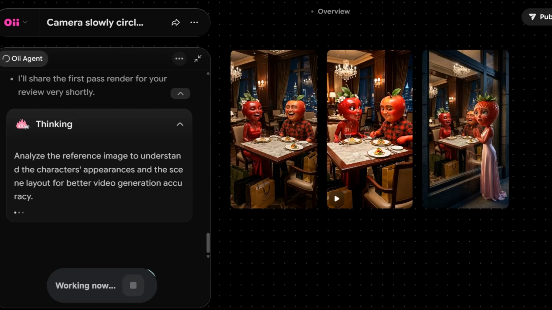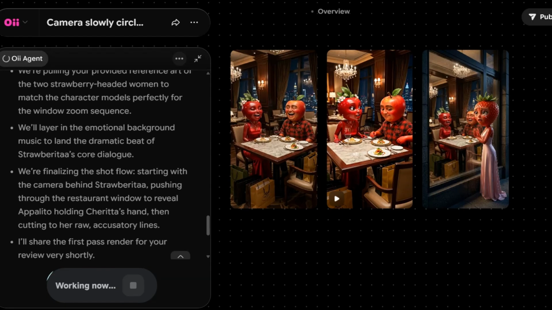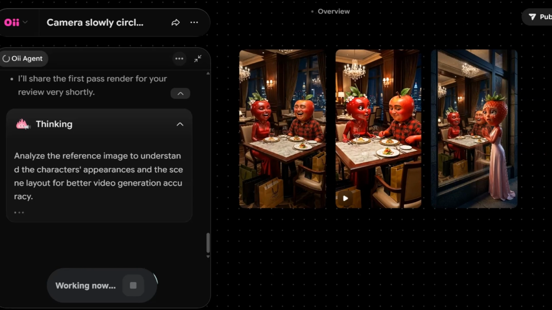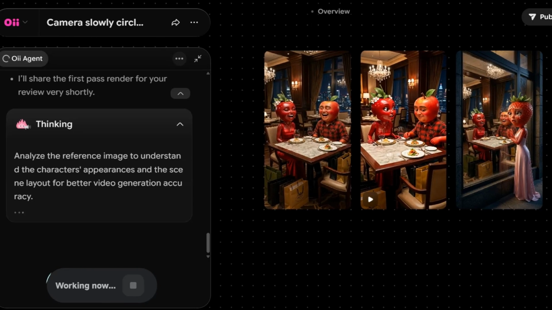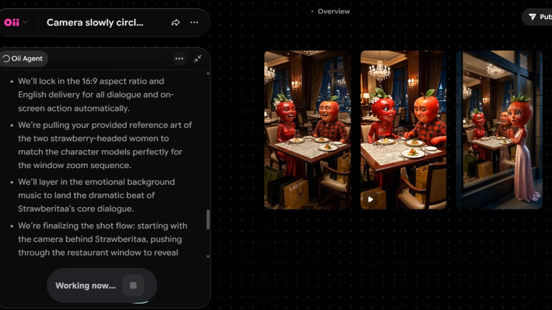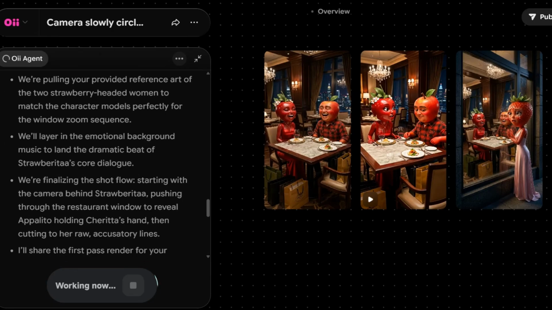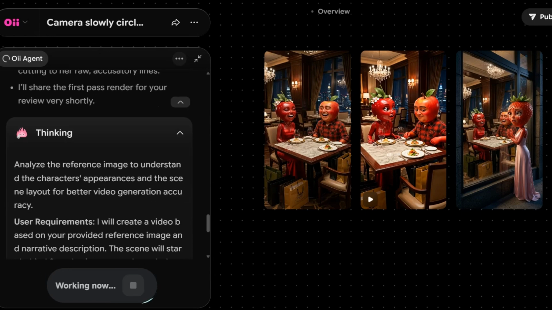It's still thinking on this side. You'll be seeing everything on this canvas. Remember I said you can use the hand to move around things, and then you can scroll down to see what is actually being created. This is kind of the back end, but the agent is showing you the back end on the left hand side, what the agent is actually doing. As you can see here, it is analyzing the reference image and understanding the character.